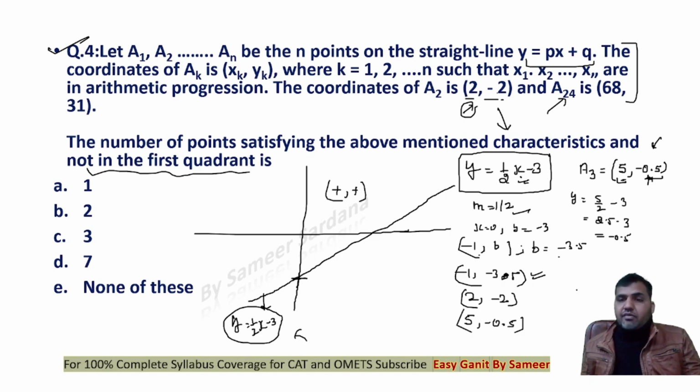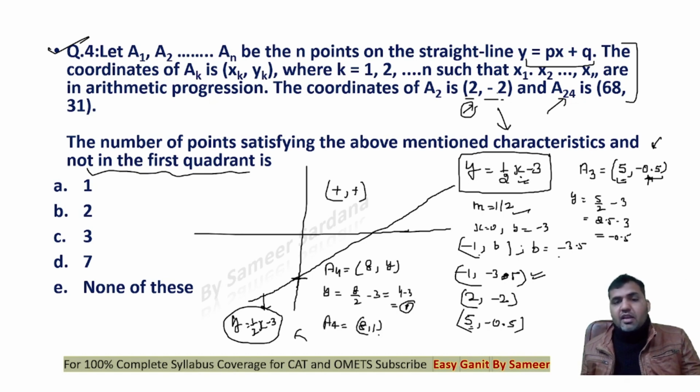And if I find out the coordinate of A4, you see that A4 would be 5 plus 3, that is 8, and y we do not know. Just put the value of x as 8 here. Y would be 8 by 2 minus 3 in the equation. This is 4 minus 3, 1. Now you see that here the coordinates of A4 are 8 and 1. Now both are positive. That means A4 will now be in the first quadrant.